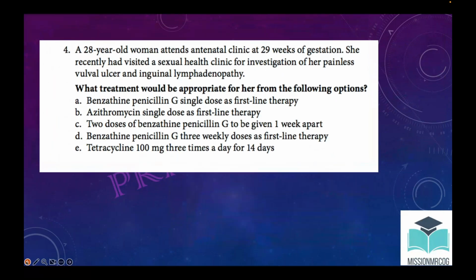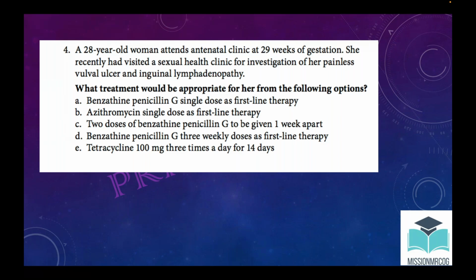Yes, ma'am. I will tell you. The patient is pregnant, 29 weeks, which means third trimester. If the patient has early syphilis, then in the first and second trimester, treatment will be a single dose of penicillin.